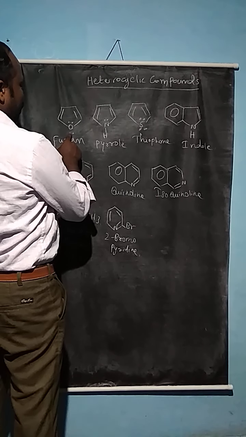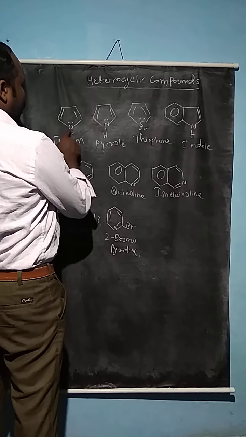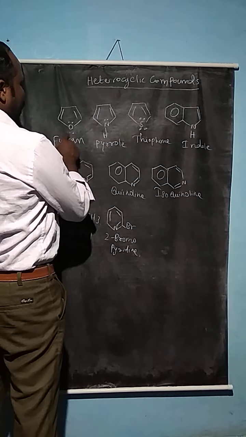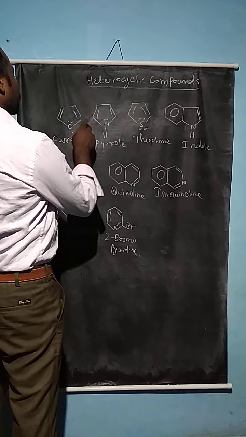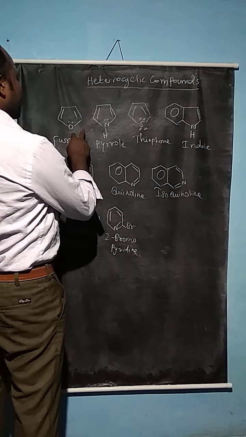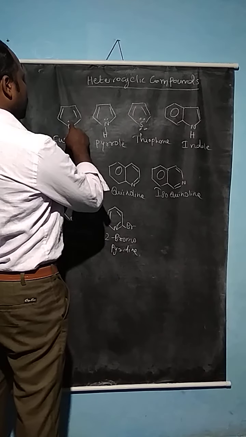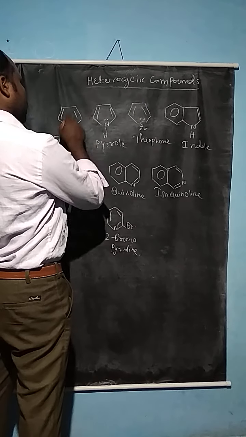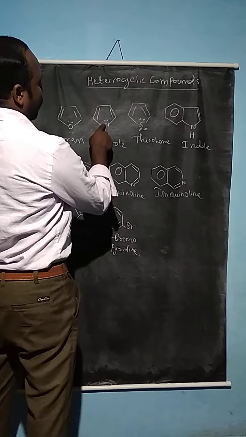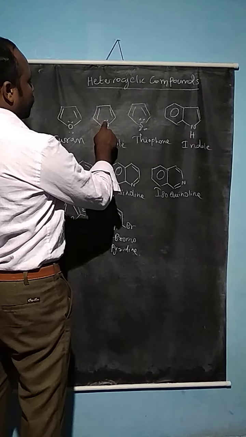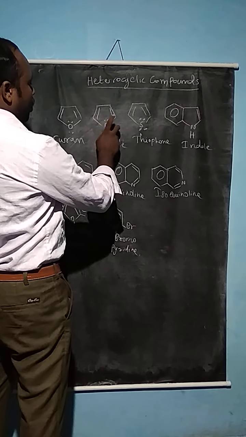So otherwise the reaction has been taking place, with another lone pair of electrons outside the oxygen atom. So now the oxygen atom's lone pair of electrons can attach with another compound. Here the delocalization is also taking place. But compared with furan, furfural contains only one lone pair of electrons.